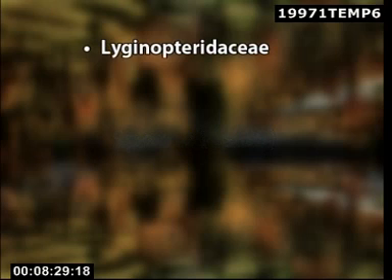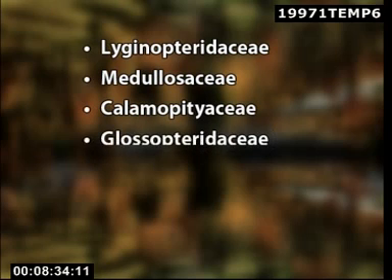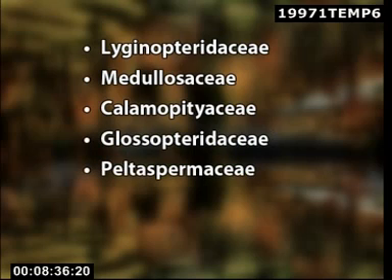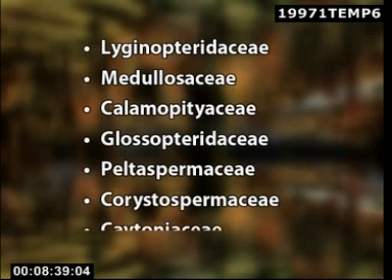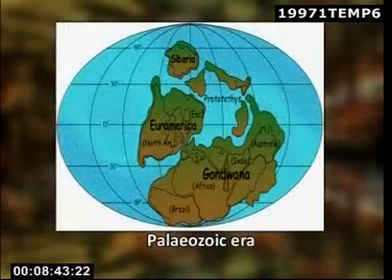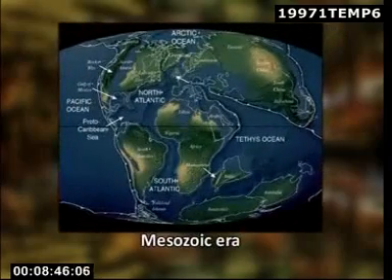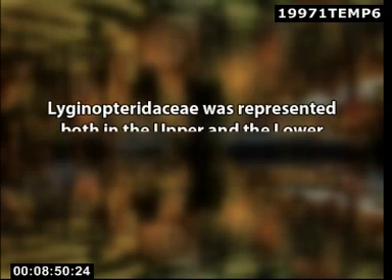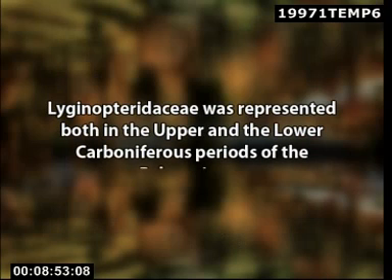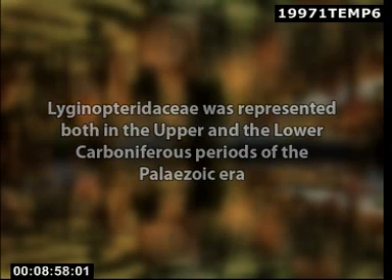Sporne in 1965 divided the Pteridospermales into 7 families, namely Lyginopteridaceae, Medullosaceae, Calamopityaceae, Glossopteridaceae, Peltaspermaceae, Corystospermaceae, and Caytoniaceae. The first 3 families were known only from the Paleozoic era, whereas the rest have been reported from the Mesozoic. Lyginopteridaceae was represented both in the upper and the lower Carboniferous periods of the Paleozoic era.